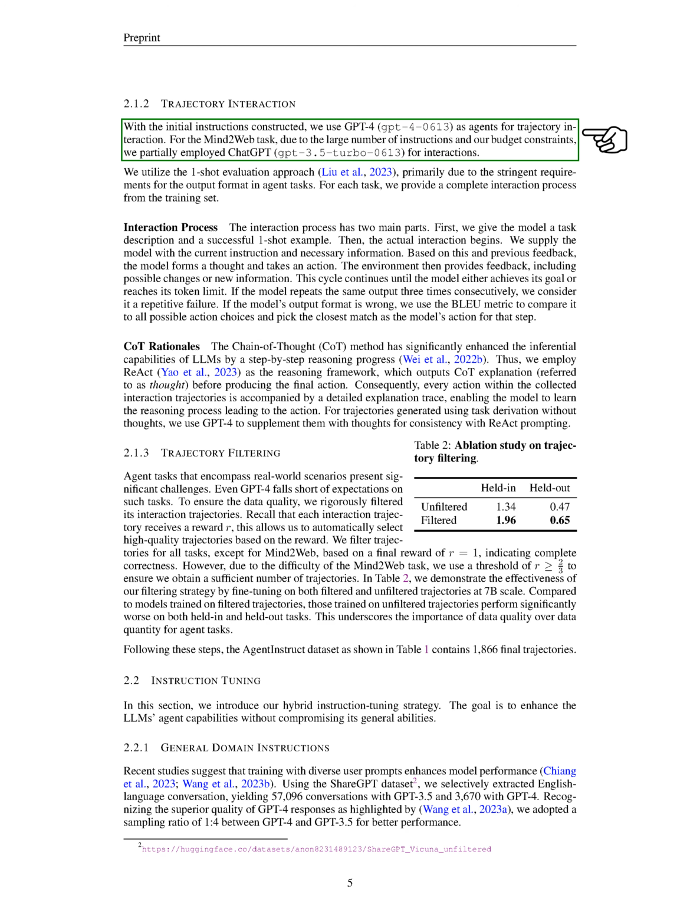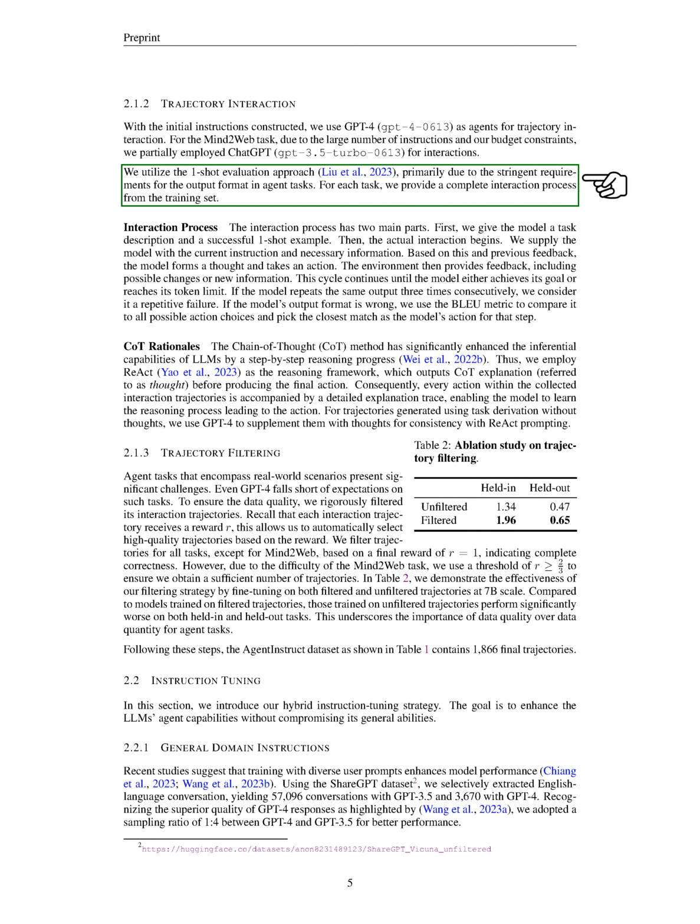Once we had the initial instructions, we used GPT-4 as agents for trajectory interaction. For the Mind2Web task, we partially used ChatGPT due to the large number of instructions and our budget constraints. We used a one-shot evaluation approach because of the strict requirements for the output format in agent tasks. For each task, we provided a complete interaction process from the training set.